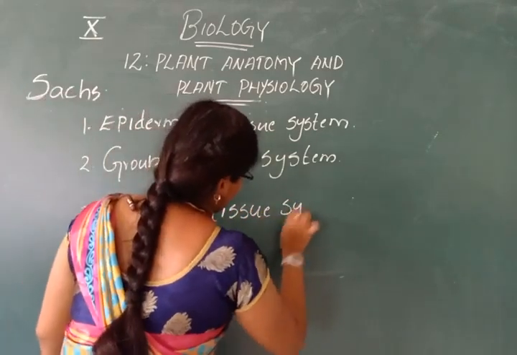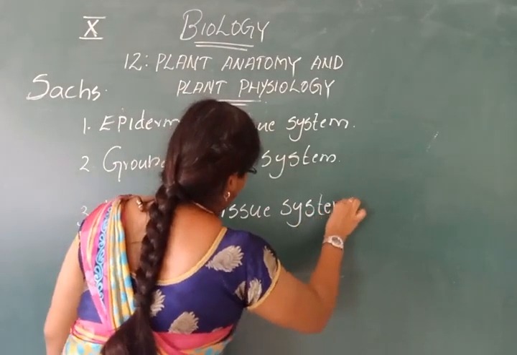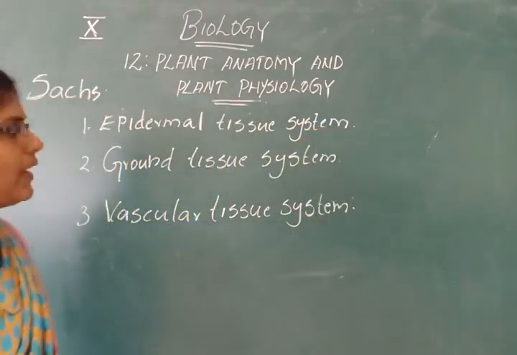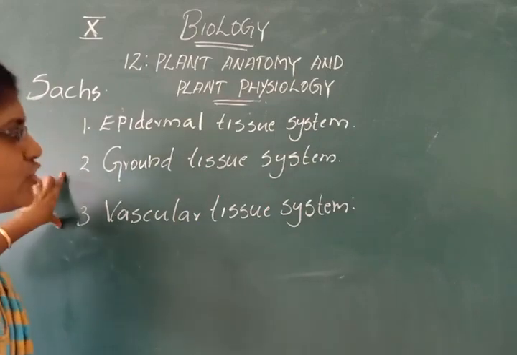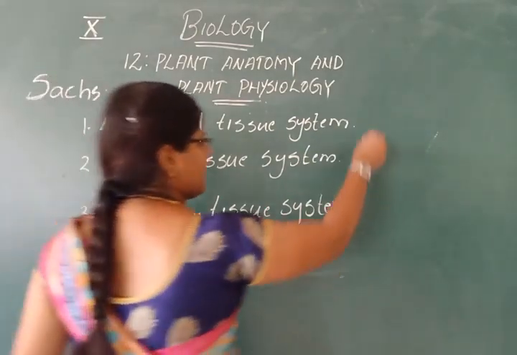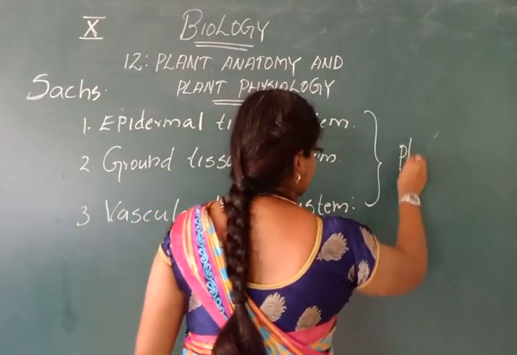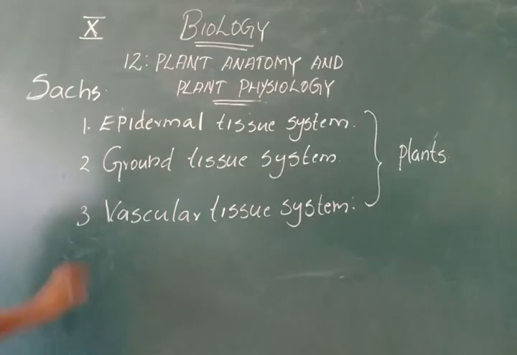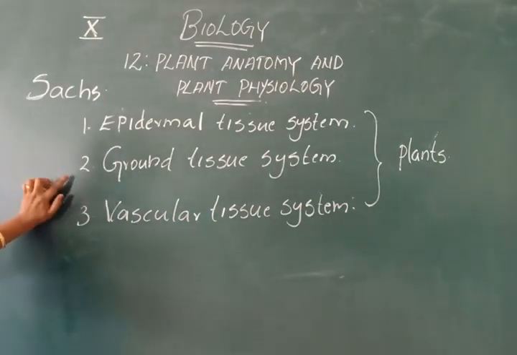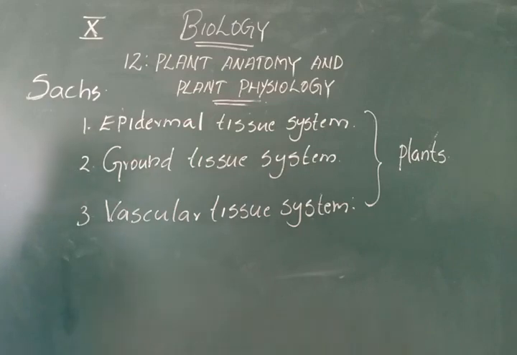So Sachs proposed three types of tissue system present in plants: first is the epidermal tissue system, second is the ground tissue system, third is the vascular tissue system.